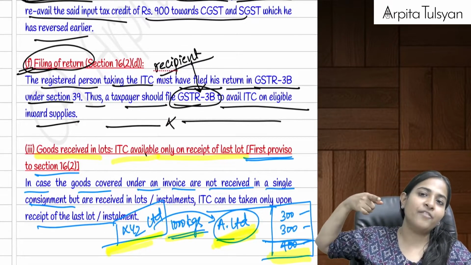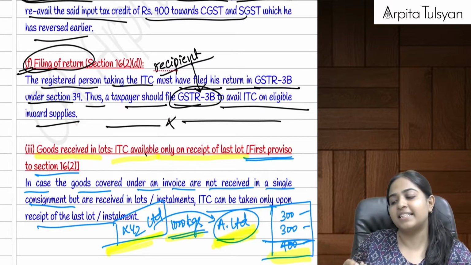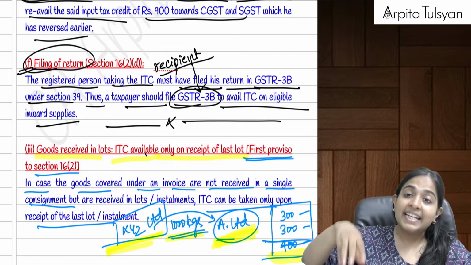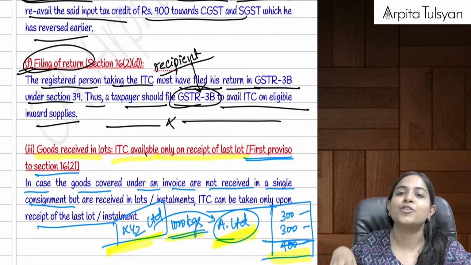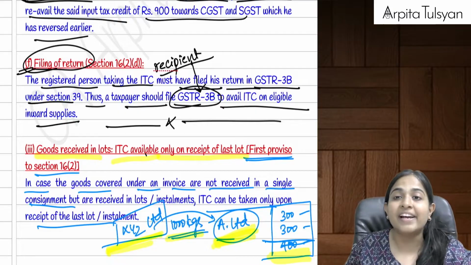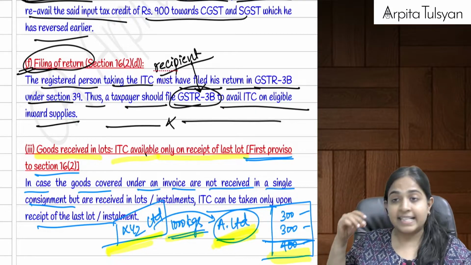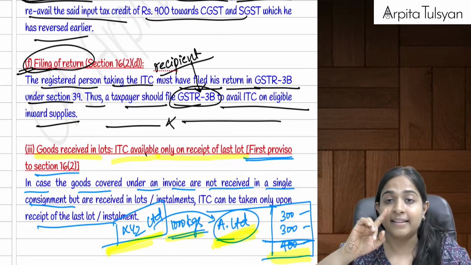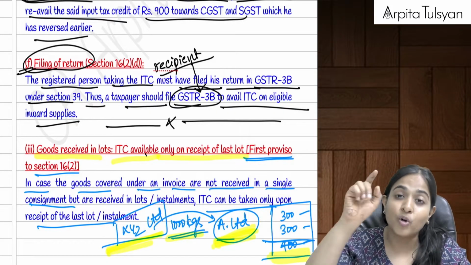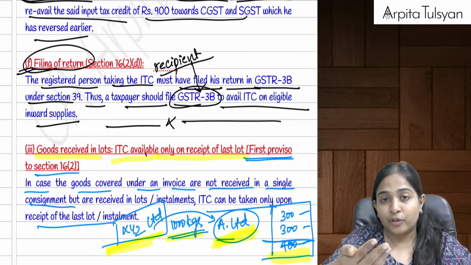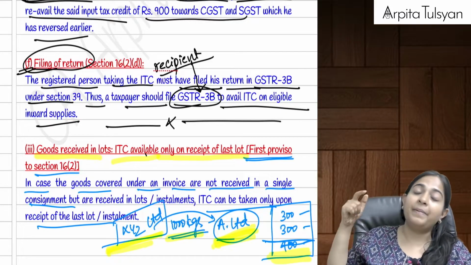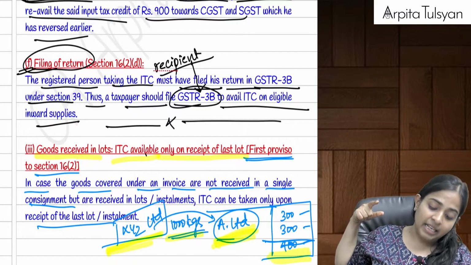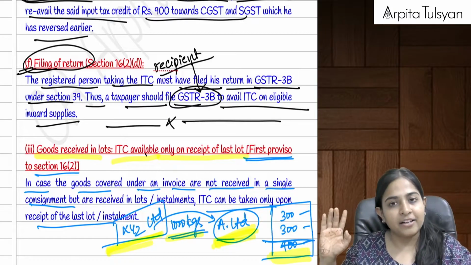Right? And the last point was that even the recipient, in the previous point we saw that the supplier is required to file the GSTR 3B. In this point, we are seeing that the taxpayer, that is the recipient, should also file GSTR 3B to avail the ITC. ITC is available, I saw the invoice, I have the ITC. That does not mean you have availed the ITC. If you want to take the benefit of that particular ITC, please file form GSTR 3B.